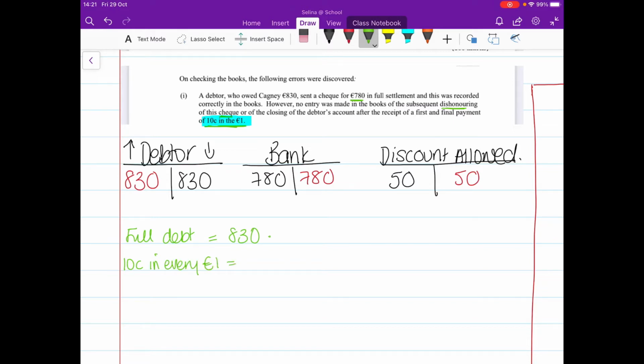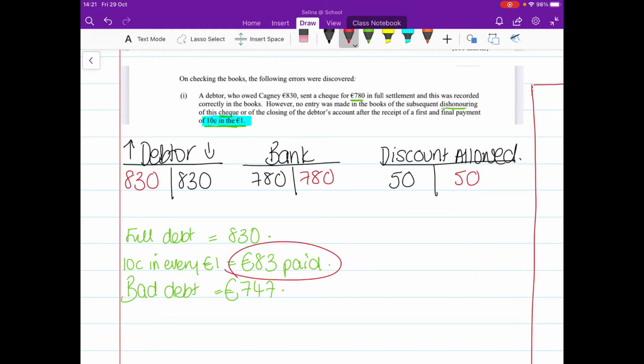So for every euro that they owed me, they only paid me 10 cents. Okay, so that was €83 paid. So they are actually paying us €83. And then the bad debt is the difference of those 2 figures. What is the amount that we're never actually going to get? That's the bad debt. And the bad debt is 830 minus your €83, which is €747 worth of bad debt. So what I need to show now is that I got paid the €83.